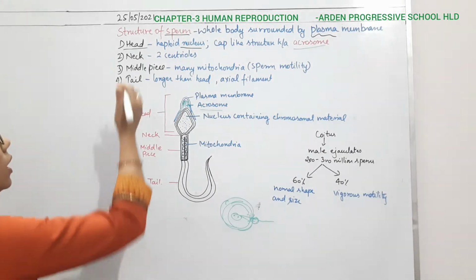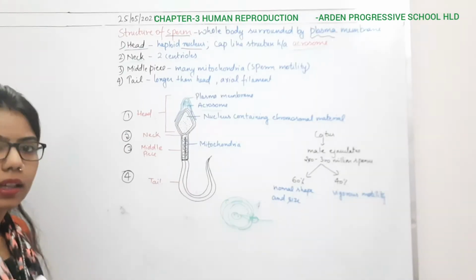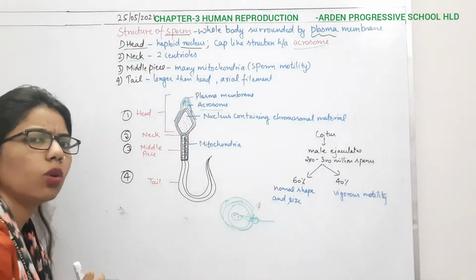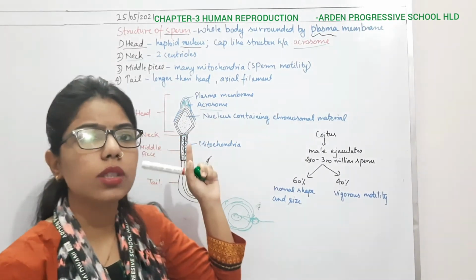Okay, so here now comes the second part, that is the neck region. Okay, so here you can see that the neck region is present. What is the role of this neck region? It contains two centrioles.